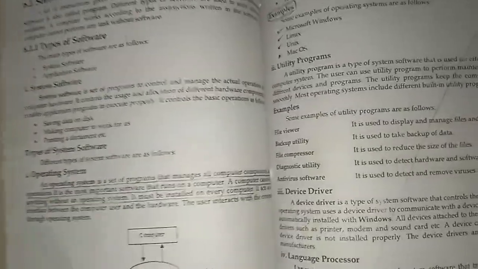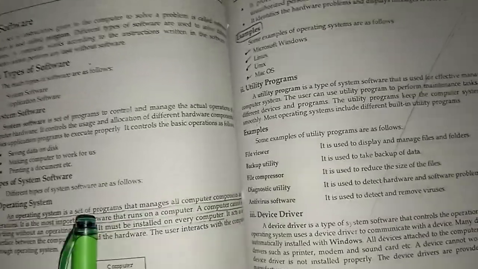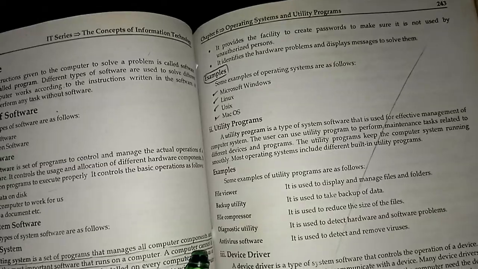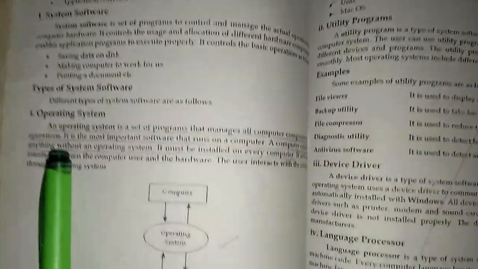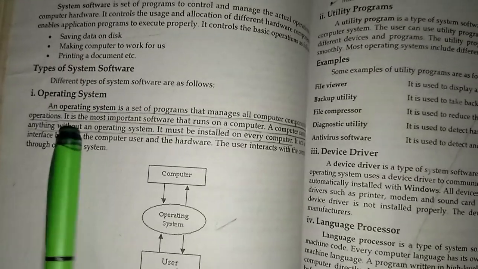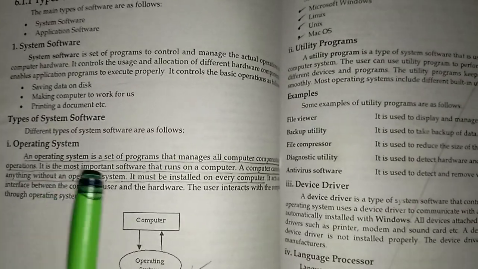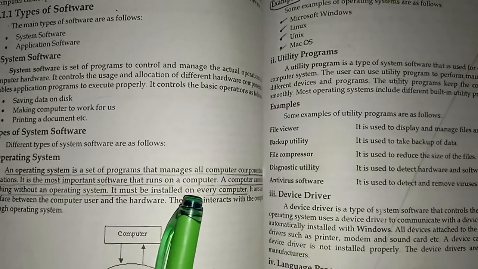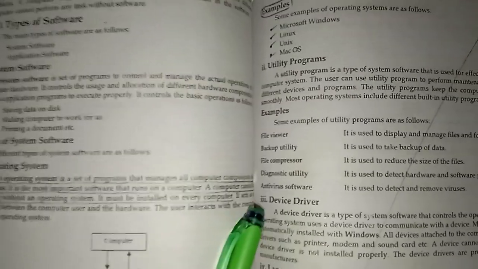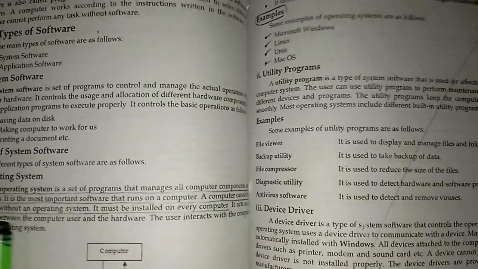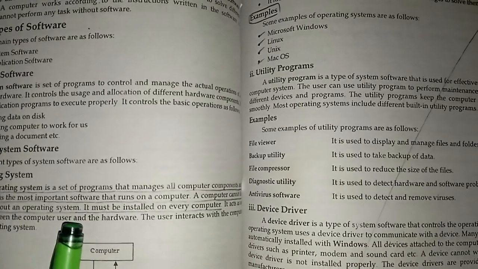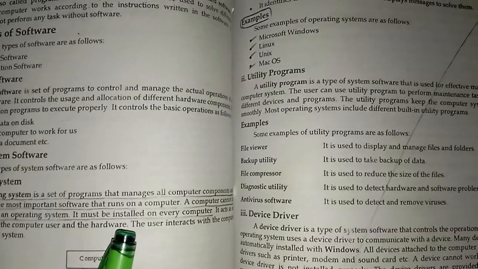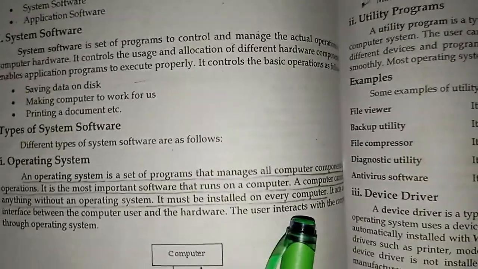Operating system. An operating system is a set of programs that manage all computer components and operations. It is the most important software that runs on a computer. A computer cannot do anything without an operating system. It must be installed on every computer.